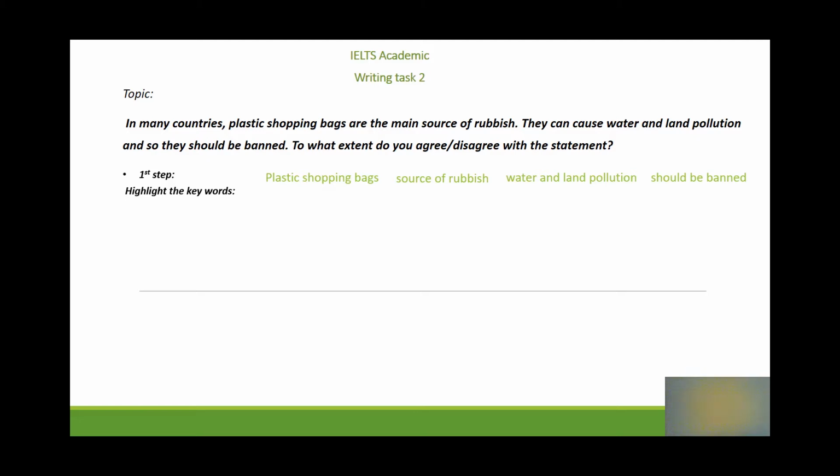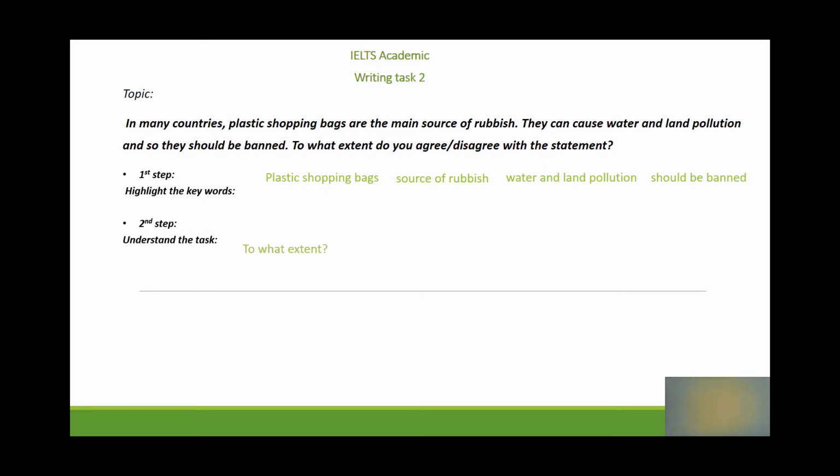So based on the highlighted keywords, I understand that the topic suggests that we should ban the use of plastic shopping bags. Why? Simply because they represent the main source of rubbish. After highlighting the keywords, I should now move to the second step, which is understanding the task.